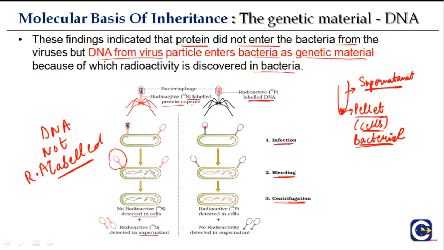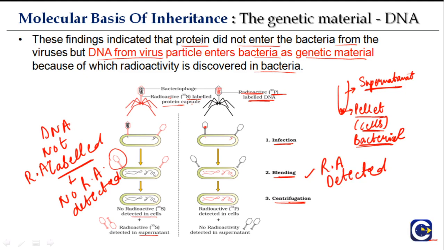So DNA is coming inside, and no radioactivity is detected. However, in this case, in the bacteriophage, the DNA is labeled with radioactive phosphorus, phosphorus from the phosphate groups. So here the radioactive DNA from the bacteriophage comes inside the bacterial cells and the radioactivity is detected.